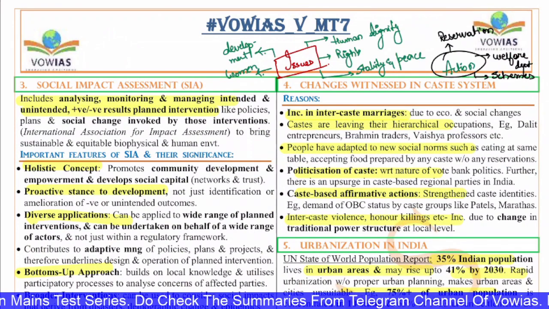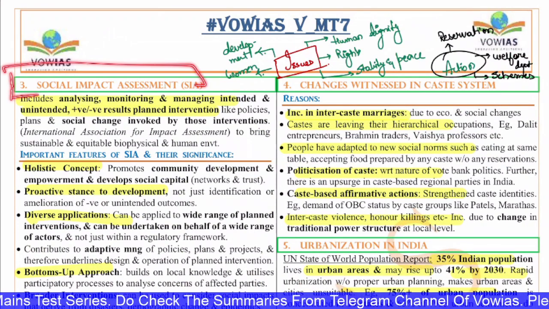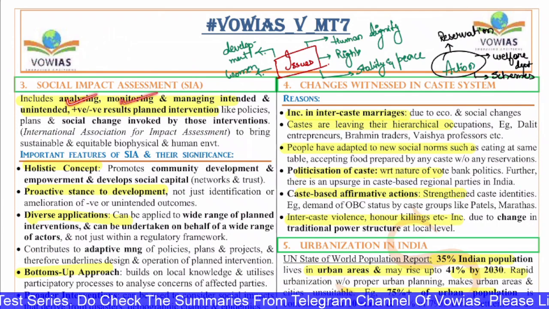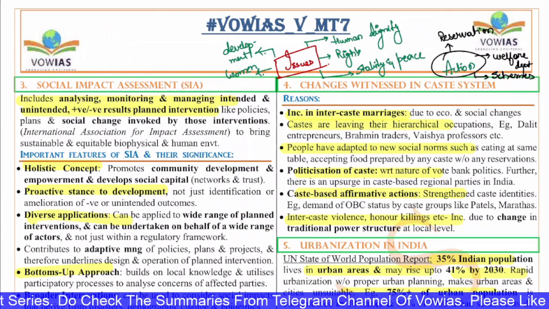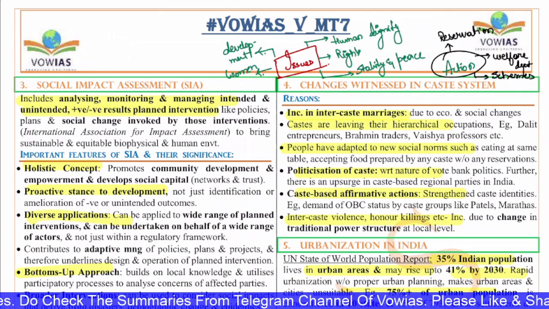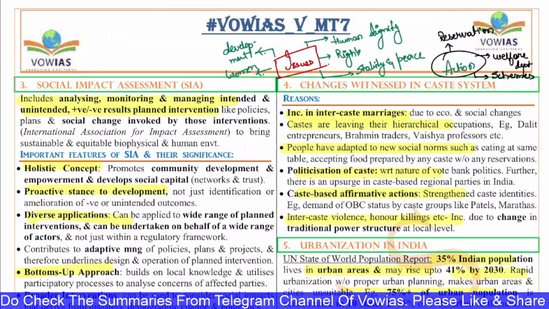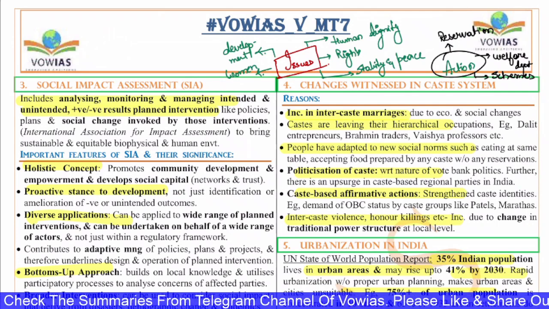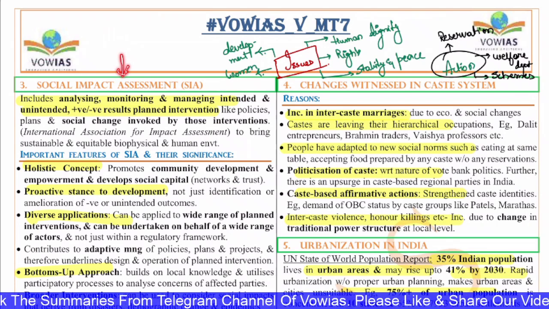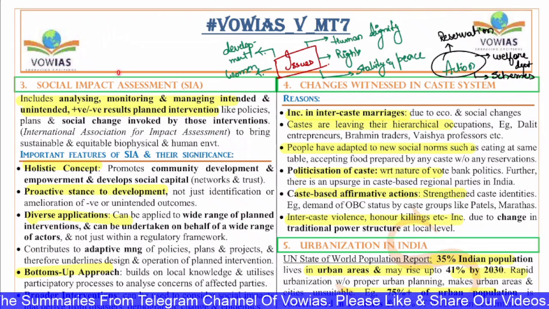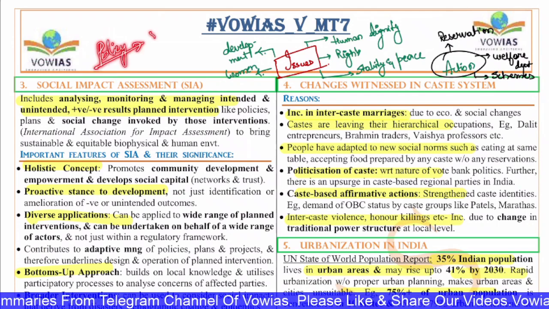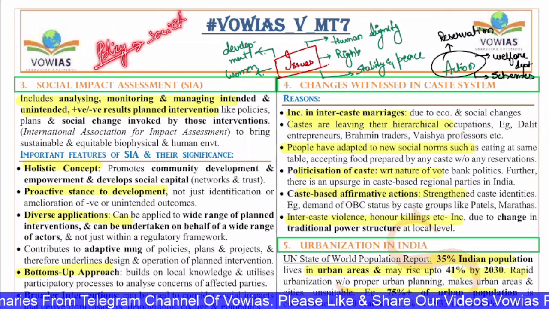Now the next question, the third question, is with regard to social impact assessment. Social impact assessment is the analyzing, monitoring and managing of intended and unintended, positive and negative results of planned interventions like policies, plans and the social change invoked by these interventions. In simple words, the government generally takes a lot of policy decisions, so assessing what impact a policy is going to have on society at large is called social impact assessment.